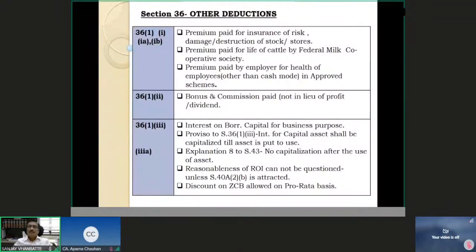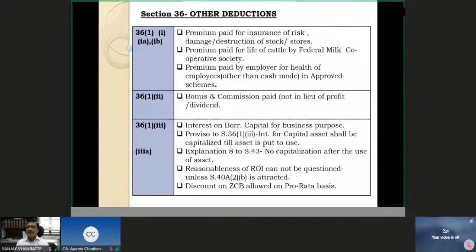But 5,000 rupees is getting matured after 10 years for 50,000 rupees. This difference of 45,000 over a period of 10 years will have to be allowed as a deduction for the issuer on pro rata basis, that is discount on zero coupon bonds. It is a form of interest, but the structuring of the transaction is this way, in the form of zero coupon bonds.